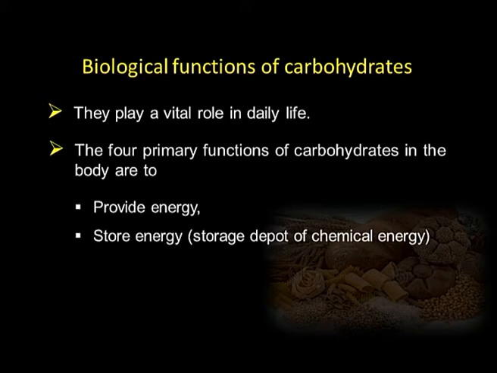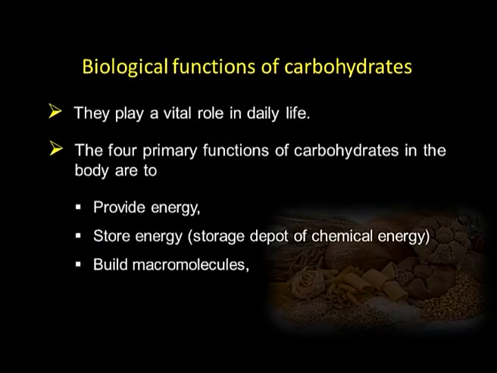So we also call them a storage depot of chemical energy, because plants produce this starch by taking energy from the sun, and then we eat this starch, which gets converted into glucose in our body, and it burns to give us the energy for our regular work. So they act as a source of energy for our body.